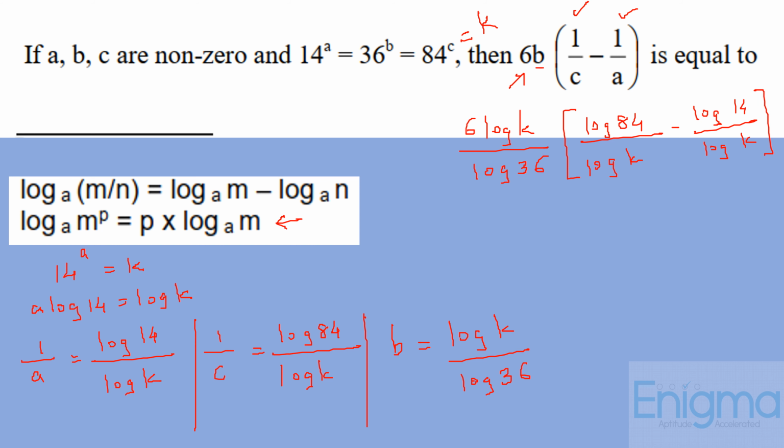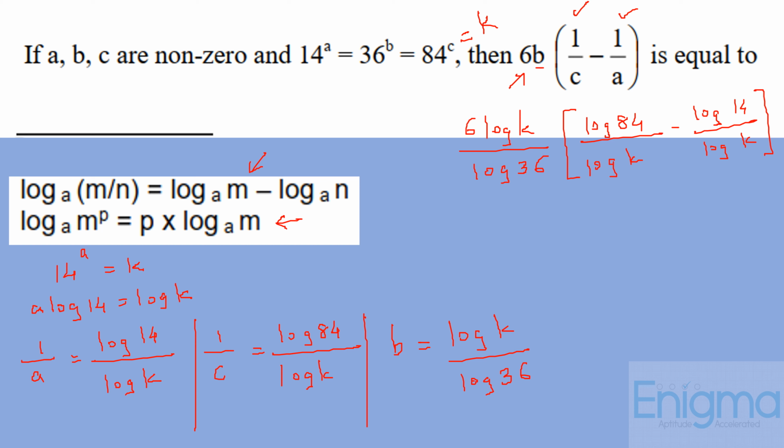Now, as we can see here, log of 84 minus log of 14 and the denominator log of k is same. We can directly subtract the numerator, and by using the inverse of this property, we can do log of 84 upon 14, that is log of 6.